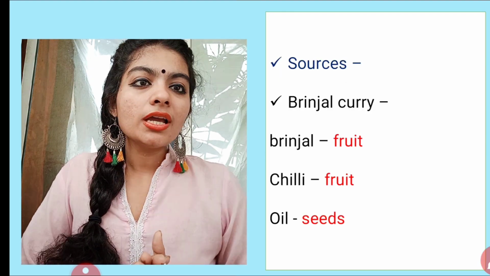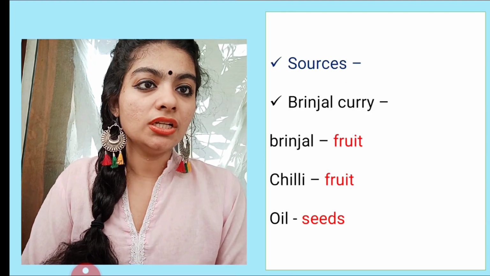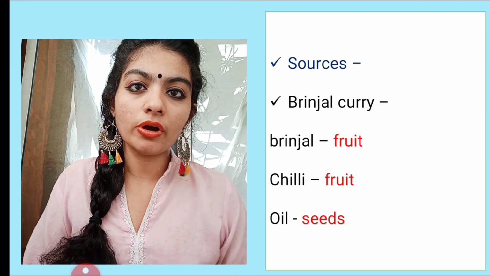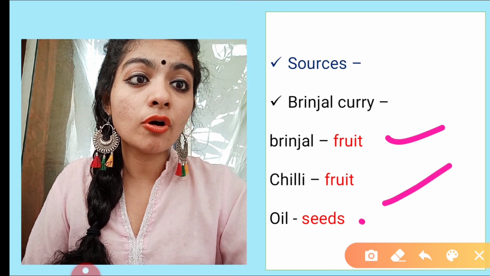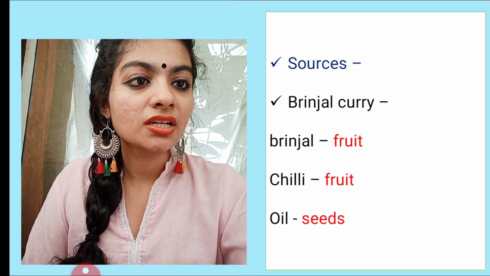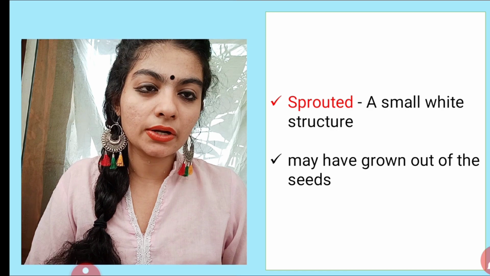Now talking about sources, for example brinjal curry, we use brinjal, chili, oil. So brinjal is a fruit, chili is a fruit, oil comes from seeds, different edible parts of plant.